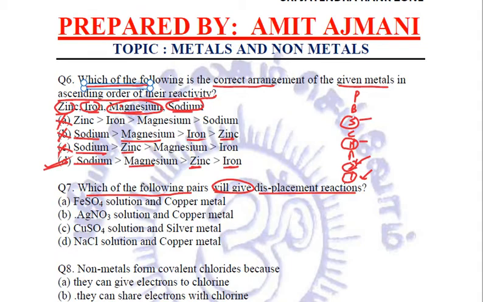Let us see what all our options are given to us. Ferrous sulfate solution reacting with copper metal. Now copper is less reactive than iron, so it cannot displace, it cannot show the displacement reaction. Next is silver nitrate solution along with copper metal. Copper is more reactive than silver, so it will displace silver from silver nitrate and form copper nitrate.